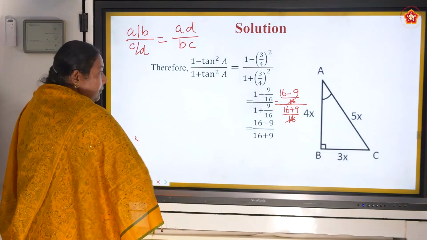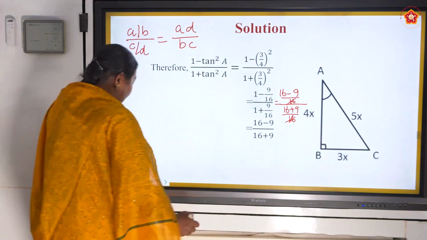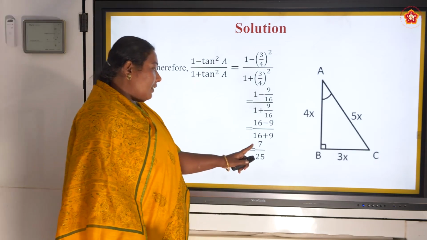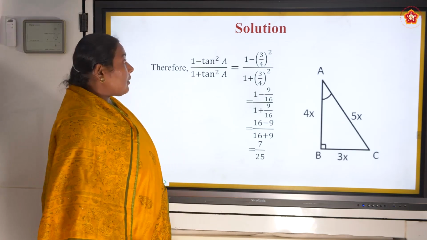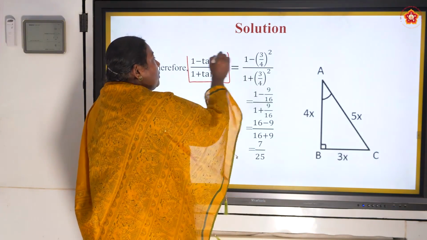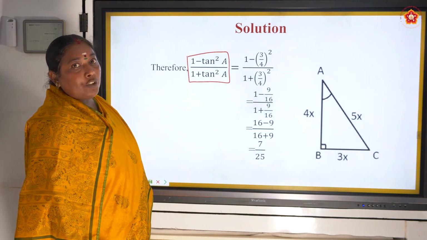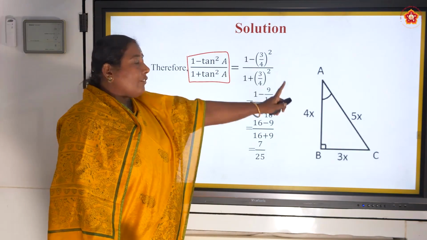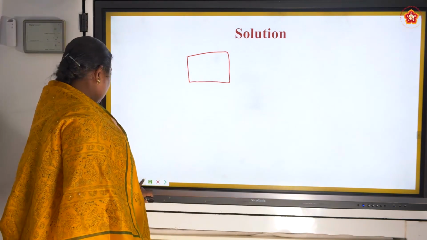Cancelled. Okay, so what do we get? 16 minus 9 by 16 plus 9. So we got the answer as 7 by 25, the first value we got. Now we have to compare with the right hand side. We started with the left hand side, and we have to compare it with the right hand side.